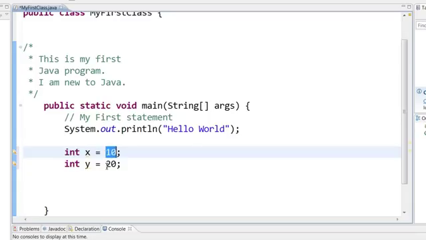So your next question may be, what if I want to hold a decimal number? What if I want to hold a character or a string or something like that, like a text? We will see all the different data types later on.